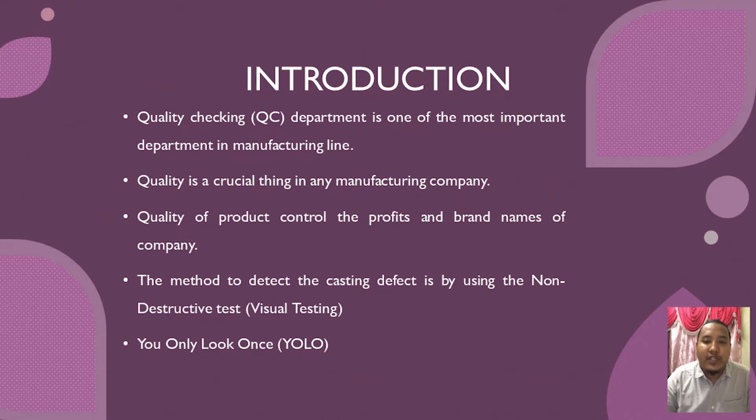First of all, the introduction to my project. Quality checking department is one of the most important departments in the manufacturing line. This is because the quality of product is very crucial in the manufacturing company. The quality of product controls the profit and the brand name of the company. As we all know, a good quality product can increase the profit and the brand name, while a bad product can decrease the profit and the company brand name. In this project, the method that we use to detect the casting defect is a non-destructive test, which is visual testing, and we will use You Only Look Once, YOLO, as our coding source.